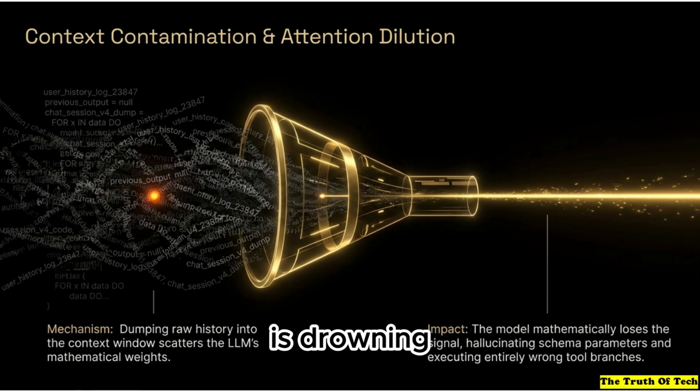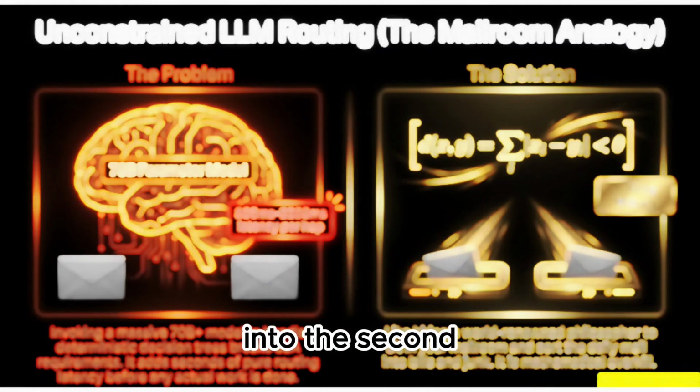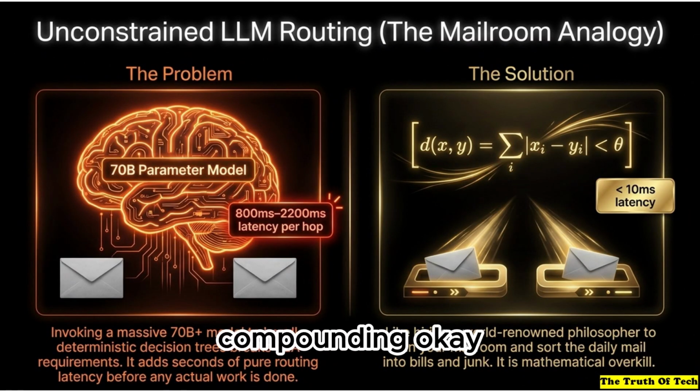So if the AI is drowning in its own context, what happens when developers try to solve that by, I don't know, throwing a bigger, smarter model at the problem? Oh, that's when they run headfirst into the second failure, which is latency compounding. A lot of engineers will use these massive, 70 billion parameter models just to route basic decisions.